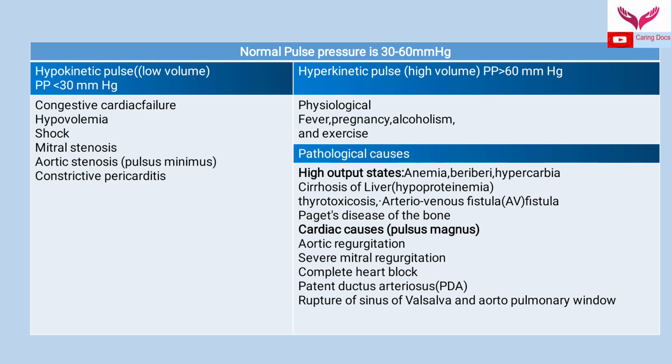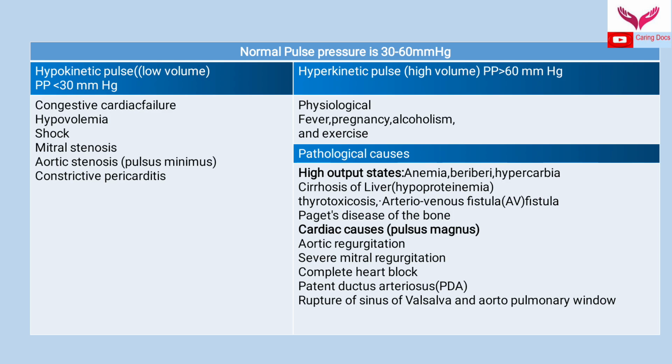When the pulse pressure is less than 30 mm of mercury, we call it a low volume pulse or hypokinetic pulse. The low volume pulse or hypokinetic pulse is seen in patients with congestive cardiac failure, hypovolemia, shock, mitral stenosis, aortic stenosis, and constrictive pericarditis. The pulse volume in aortic stenosis we call a pulsus minimus.